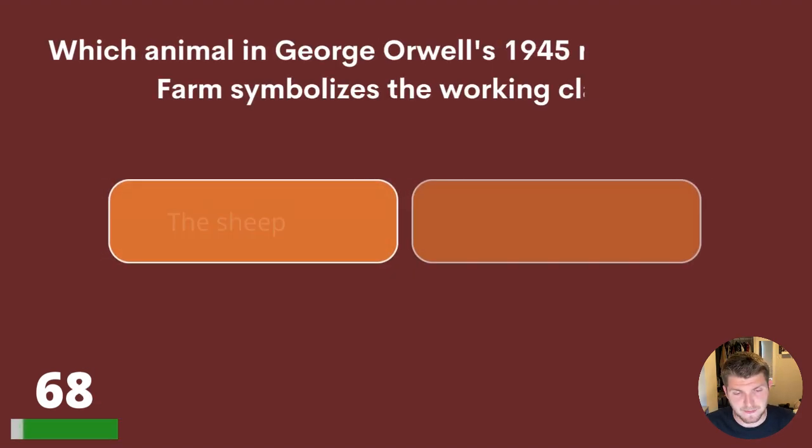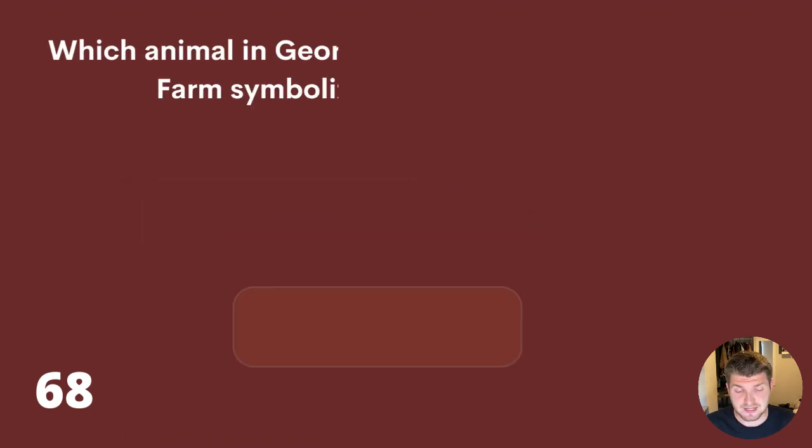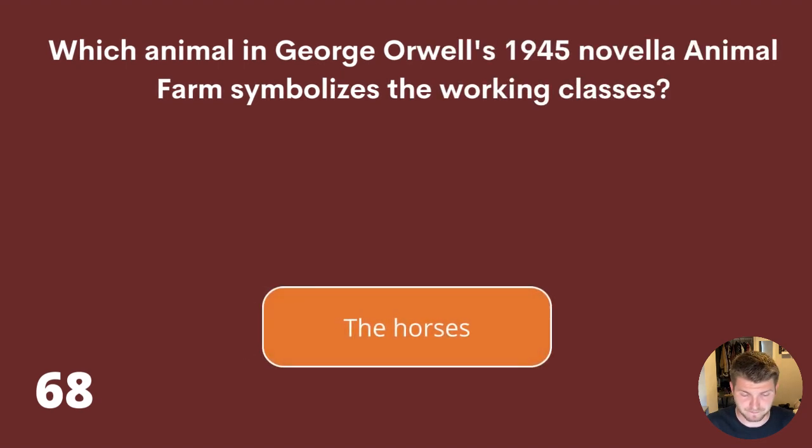Question 68. Which animal in George Orwell's 1945 novella Animal Farm symbolises the working classes? The sheep, the pigs, or the horses? The answer is the horses.